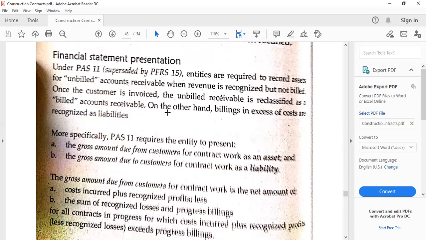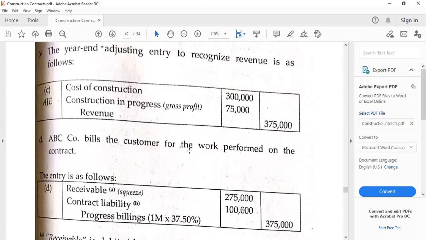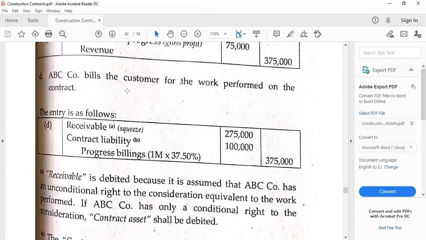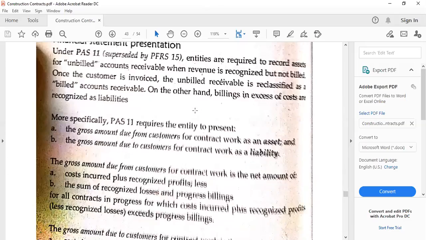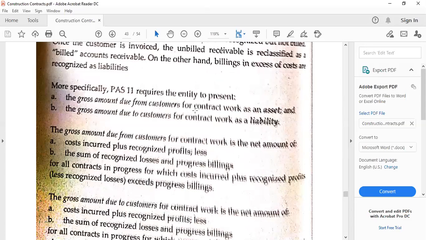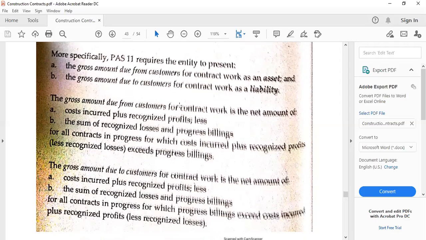So under IFRS 15, we have to recognize the assets for unbilled accounts receivable when, of course, the billings are actually made here, right? That's for letter D, so bills the customer for the work performed on the contract. Then PAS 11 or IAS 11 requires the entity to present the gross amount due from customers, meaning we have receivables from the customer as an asset or the liability to perform more.